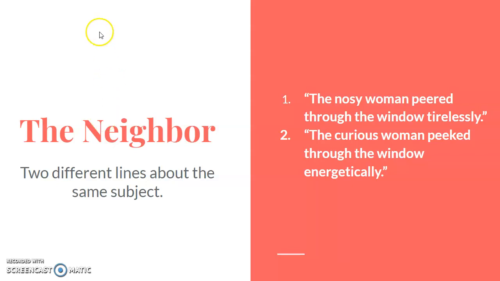We've got the words nosy and curious, which have similar denotations, but very different connotations. Peered and peeked, same thing. Similar denotations, different connotations. And then we've got tirelessly and energetically. Again, both are very similar words, but when you hear them, it makes you think of something different. So the woman that I would hope was my neighbor is this second woman, not the first.